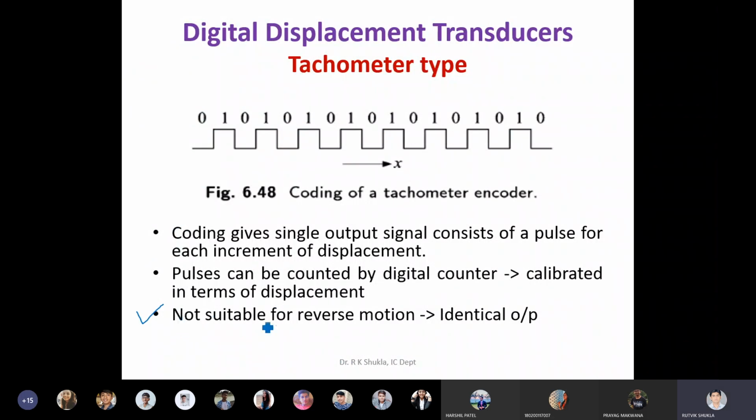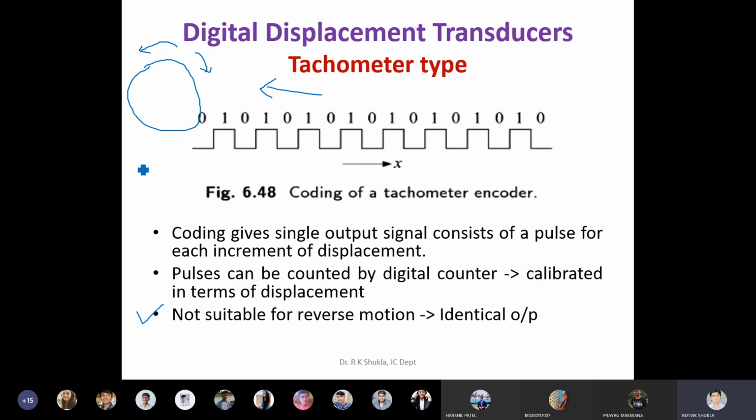Another thing is, it is also not suitable for reverse motion. Let's talk about the disk. The disk is rotating like this, and it can also rotate on the other side, in the counterclockwise direction. Whether it is rotating clockwise or counterclockwise, in both cases it will generate the same pattern, 1, 0, 1, 0. So it is not suitable, because it will not identify whether it is rotating in the clockwise or the counterclockwise direction.